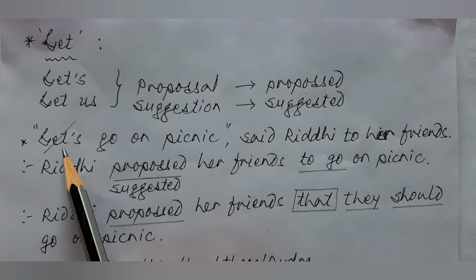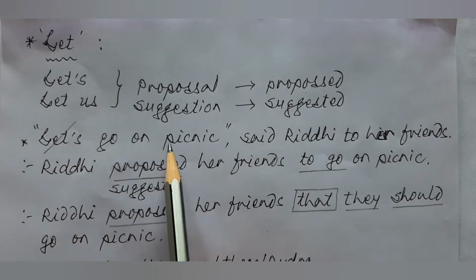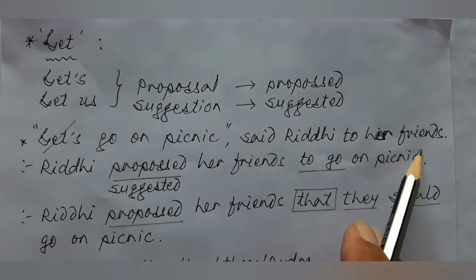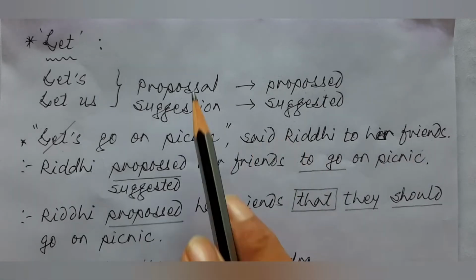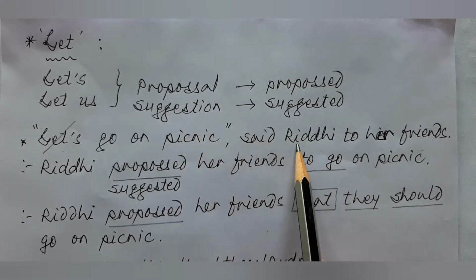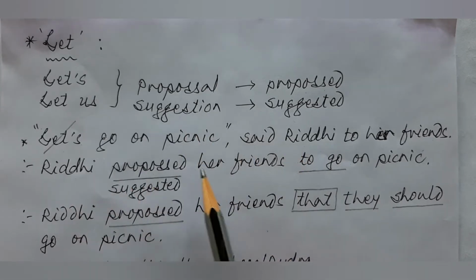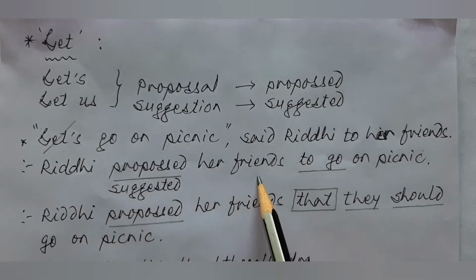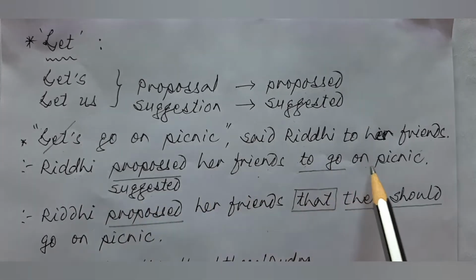See, this is an example. Let's go on picnic, said Riddhi to her friends. So Riddhi puts a proposal or suggestion to the friends. So you write Riddhi proposed her friends or Riddhi suggested her friends to go on picnic.